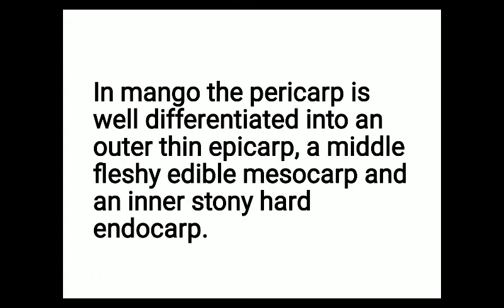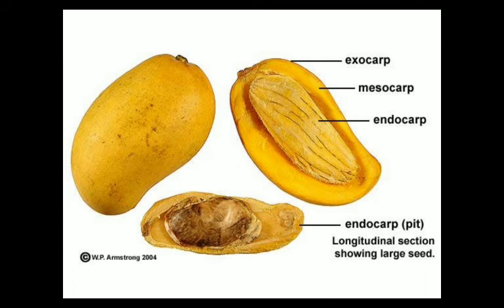In mango, the pericarp is well differentiated into an outer thin epicarp, a middle fleshy edible mesocarp, and an inner stony hard endocarp. So if we talk about the mango plant, we can observe the exocarp, which is also known as epicarp, mesocarp and endocarp. The peel of the mango fruit is known as exocarp or epicarp. The pulpy part which we eat is known as mesocarp, and that hard stony structure is known as endocarp, and inside this the seed will be present.